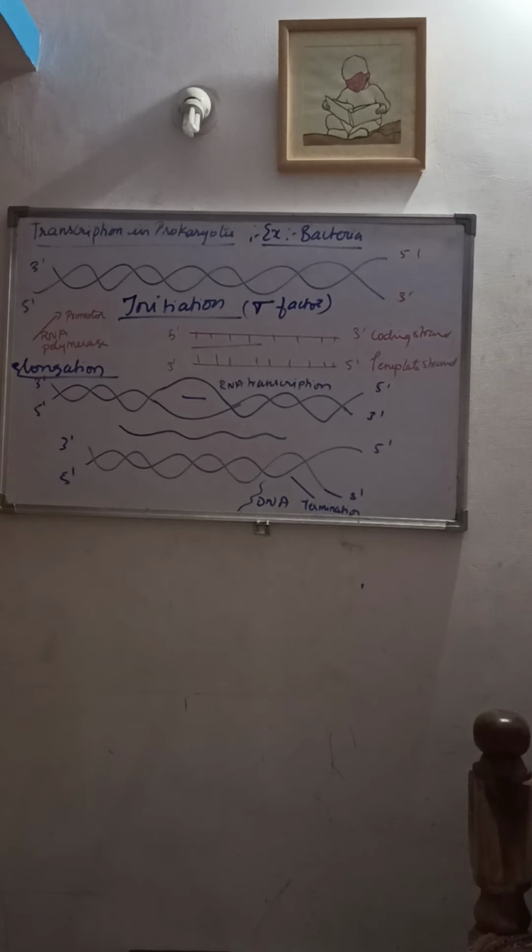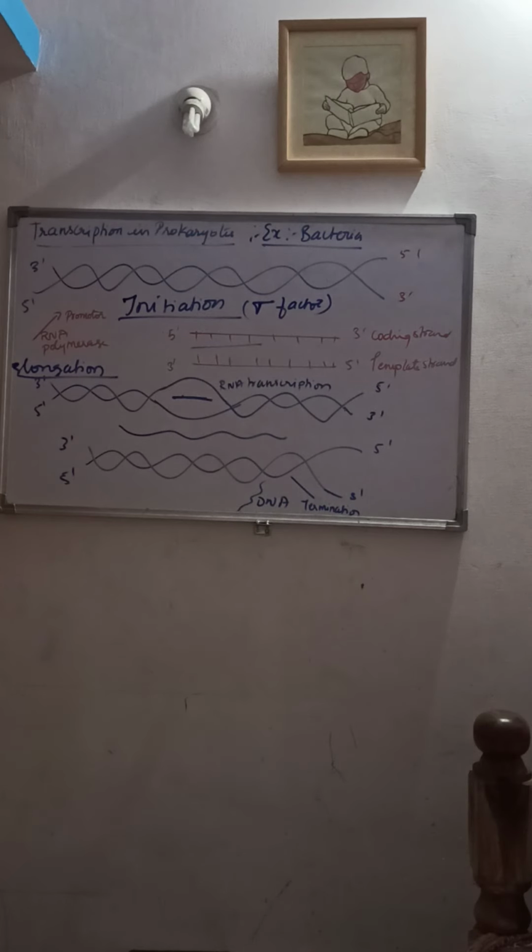I'll repeat this next step. Once the RNA polymerase binds to the promoter region, it starts synthesizing the RNA transcript in the 5' to 3' direction, by adding nucleotides complementary to the sequence on the template strand. This process is known as elongation.